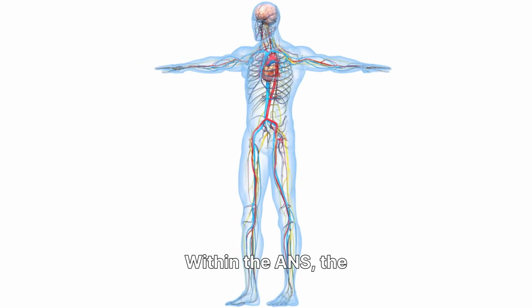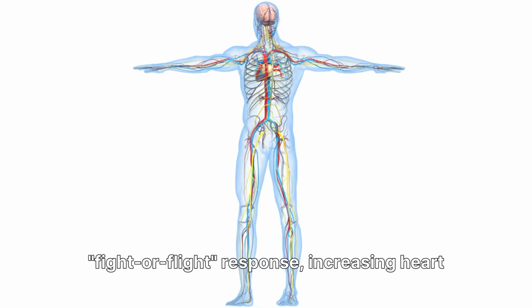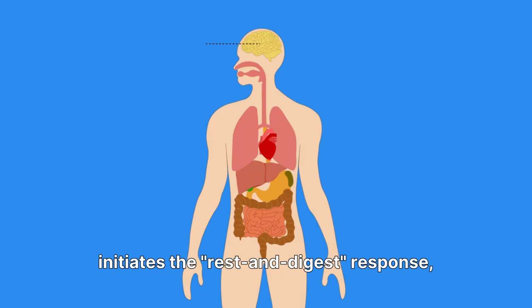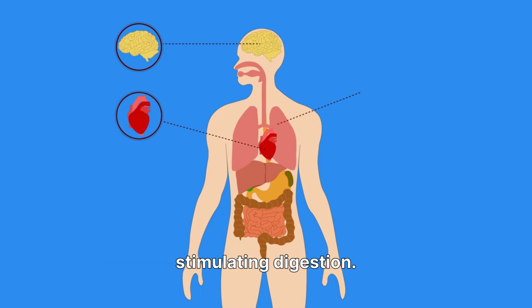Within the ANS, the sympathetic system triggers the fight or flight response, increasing heart rate. Conversely, the parasympathetic system initiates the rest and digest response, decreasing heart rate and stimulating digestion.